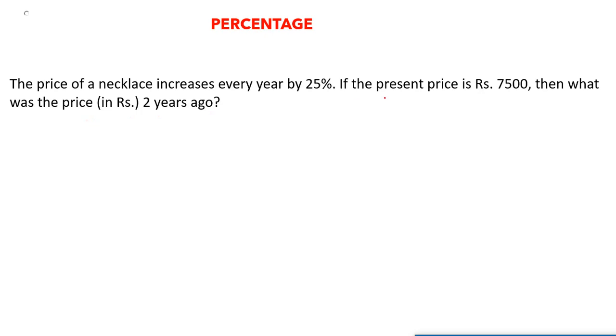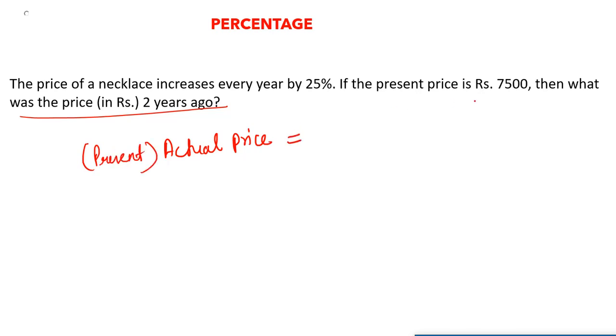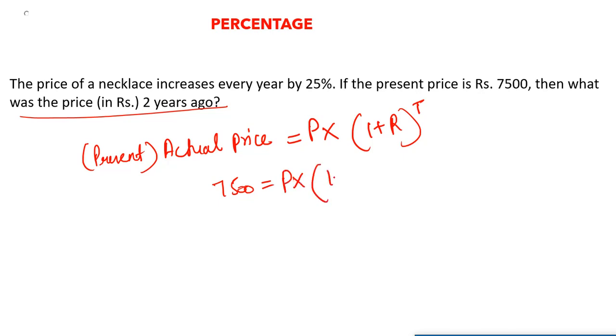For this, here's the formula that you can use to determine what the price was 2 years ago. Present price is equal to P into 1 plus R raised to time, where P is the price that we have to determine, 2 years ago. Actual price given is 7500. 1 plus R means the rate at which it is changing, so 25% that we are having.